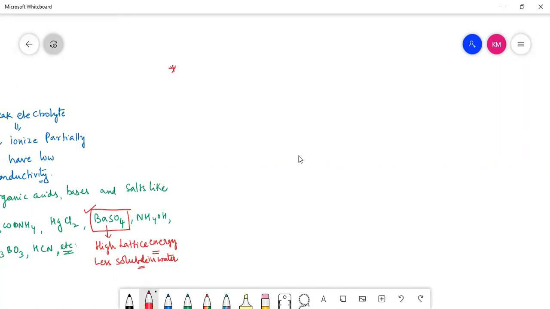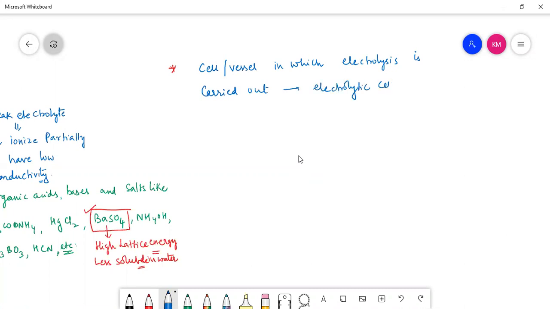And where we are performing electrolysis, that cell or vessel in which electrolysis is carried out is called an electrolytic cell or electrolytic vessel, right?